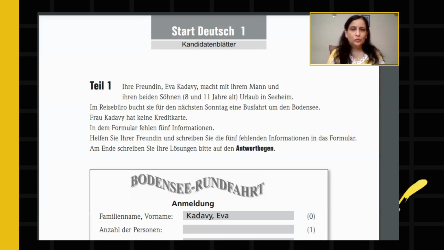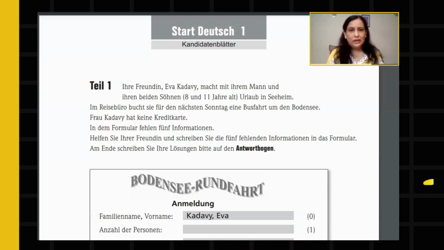Im Reisebüro bucht sie für den nächsten Sonntag eine Busfahrt zum Bodensee. Bodensee is Lake Constance in English. So now she has booked one bus ride to Bodensee next Sunday, through one travel agency or tourist office. Frau Kadevi hat keine Kreditkarte, meaning she has no credit card. Okay, this is the information they have given to you.